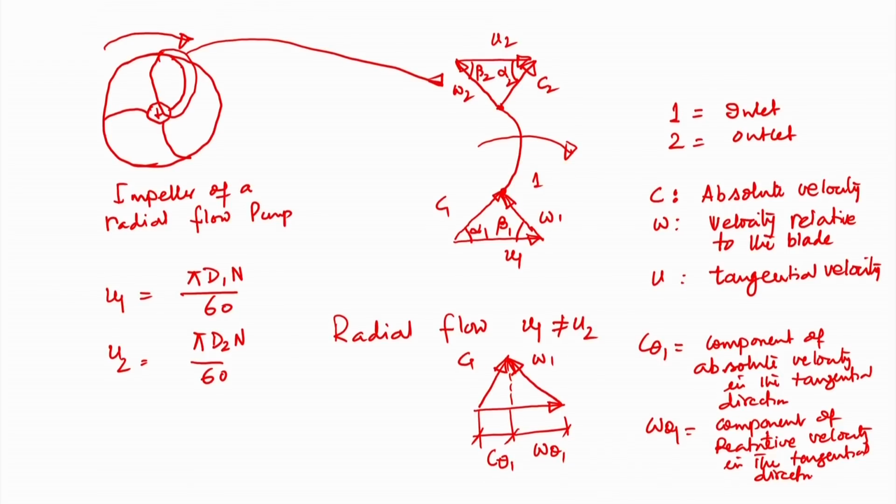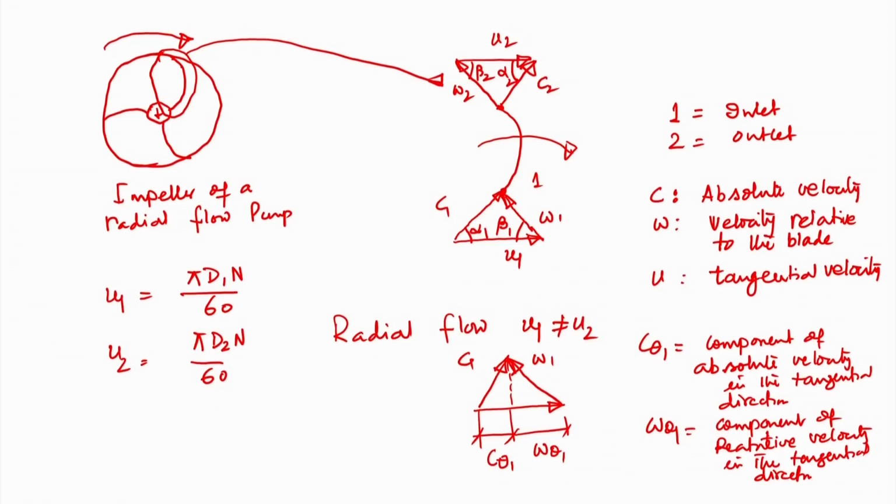So, we may have C theta 2 and W theta 2 at the outlet. The component of absolute velocity in the tangential direction and the component of relative velocity in the tangential direction are C theta 1, W theta 1 at the inlet. Similarly, we may get C theta 2 and W theta 2 at the outlet. Now, C theta 1 is known as swirl velocity. The component of absolute velocity in the tangential direction is known as the swirl component of velocity.